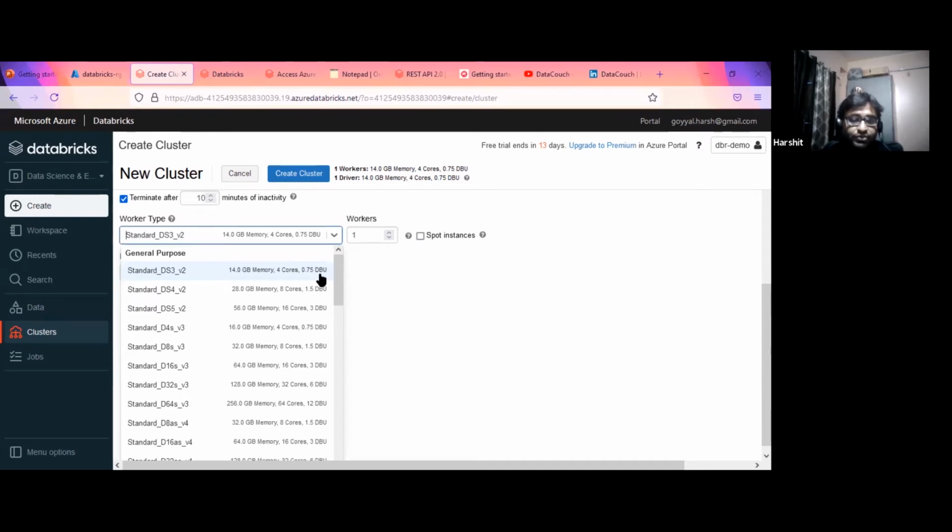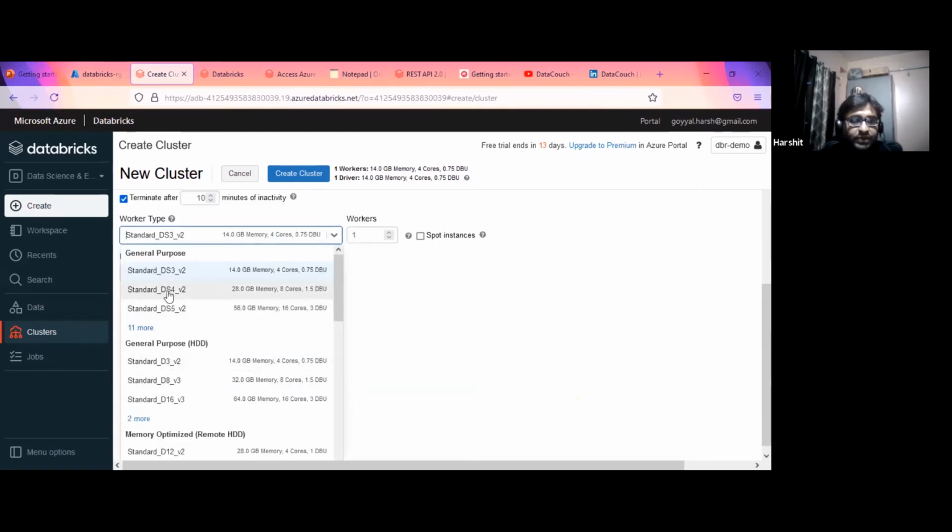Say suppose there is a batch process and I want to process 10 million records. Maybe I may need a bigger machine, maybe a Standard DS4 v3. I will choose this, which is 28 GB, 8 cores and 1.5 DBU. So this is how all the charges happen.